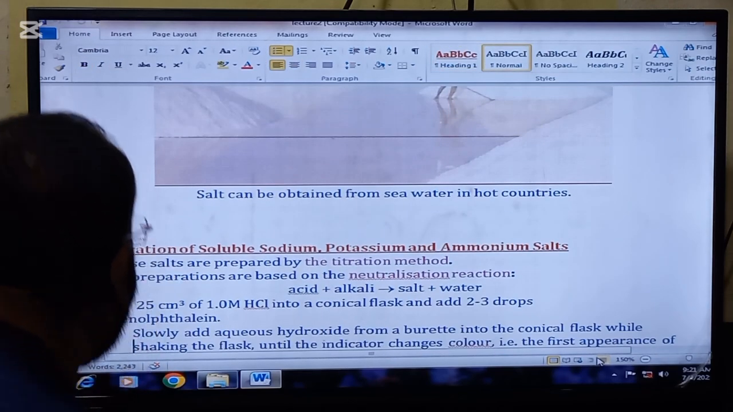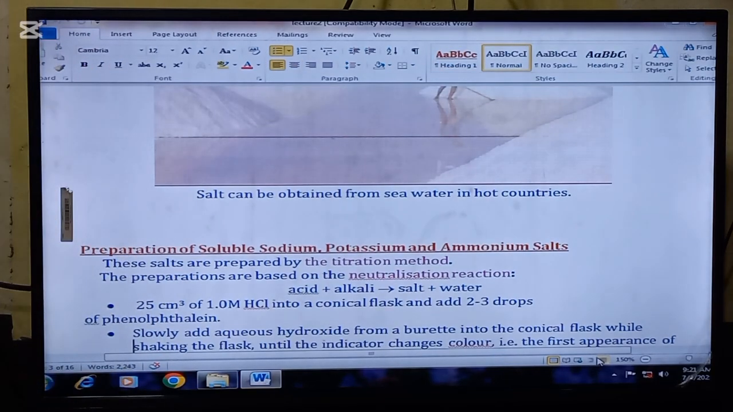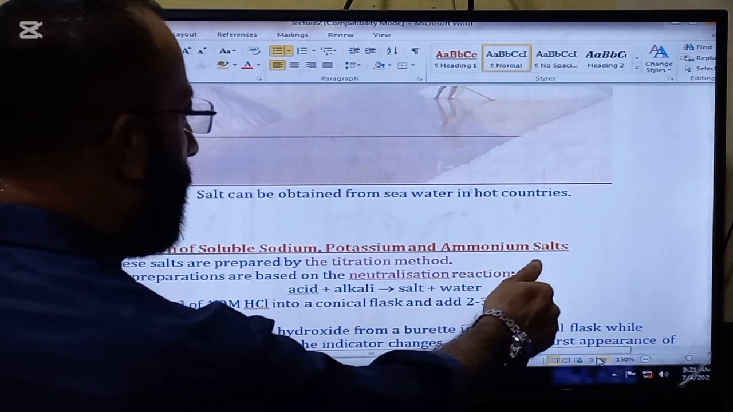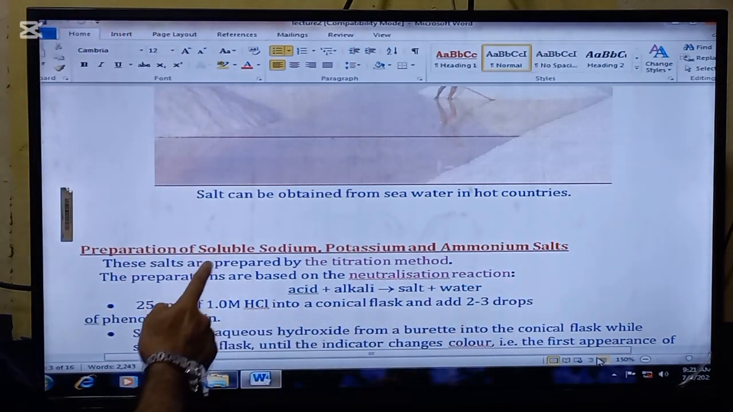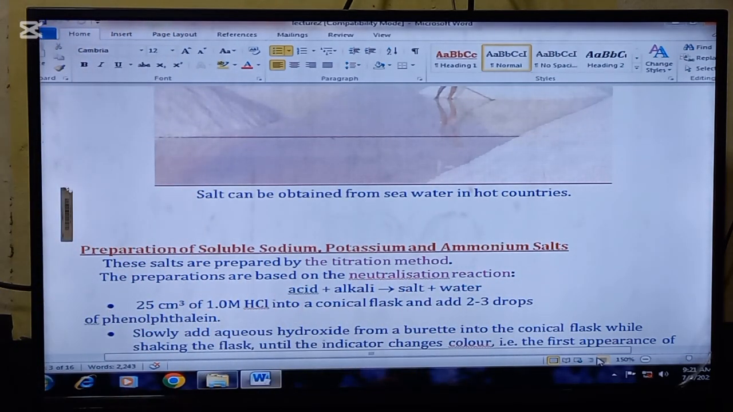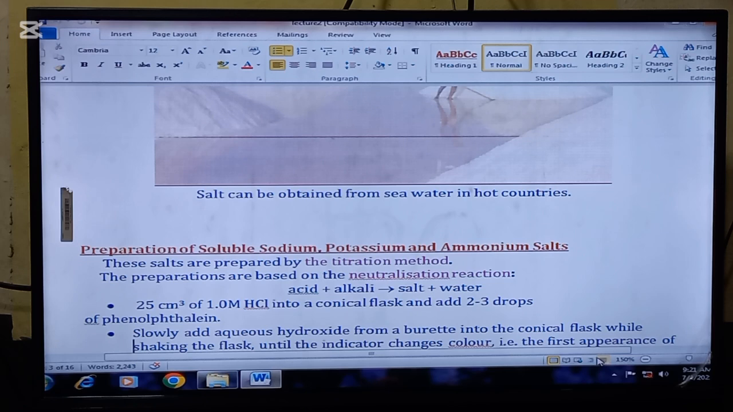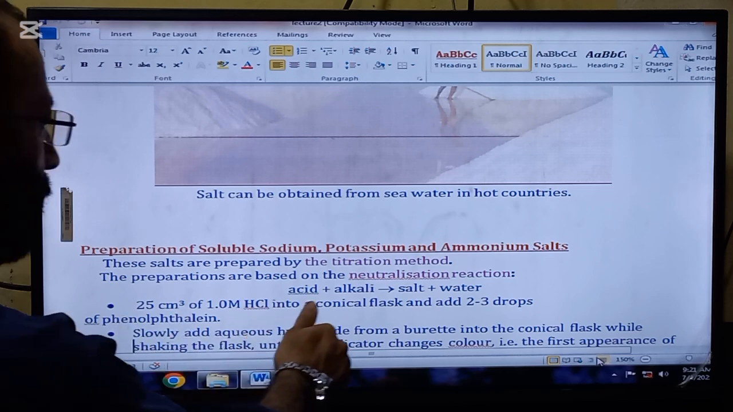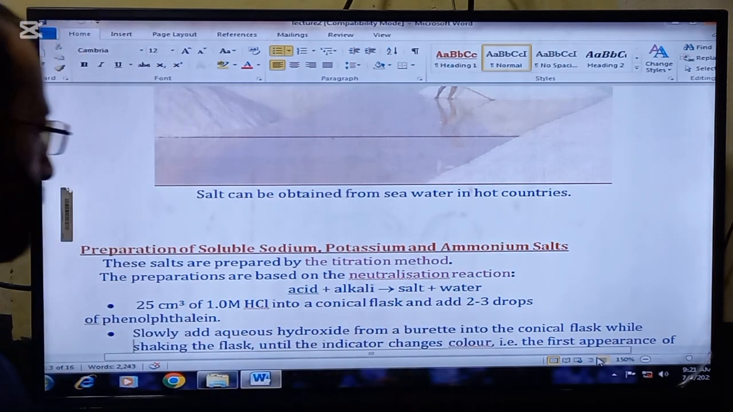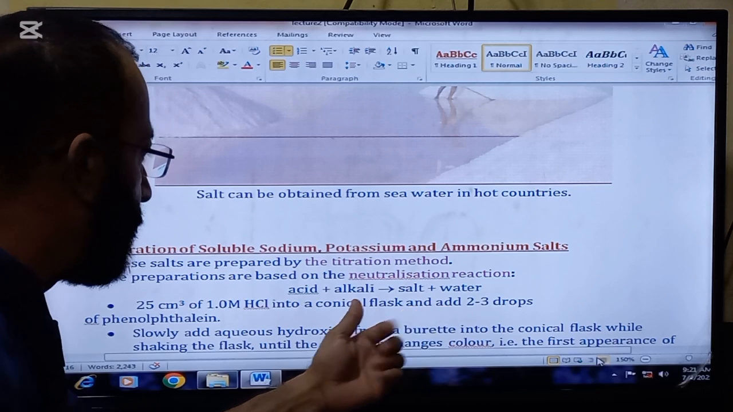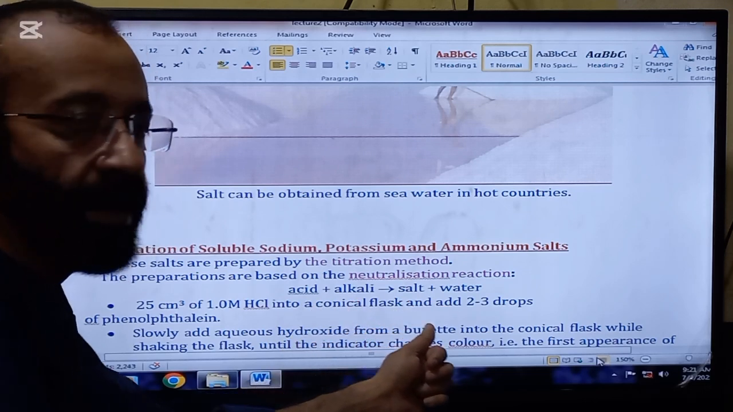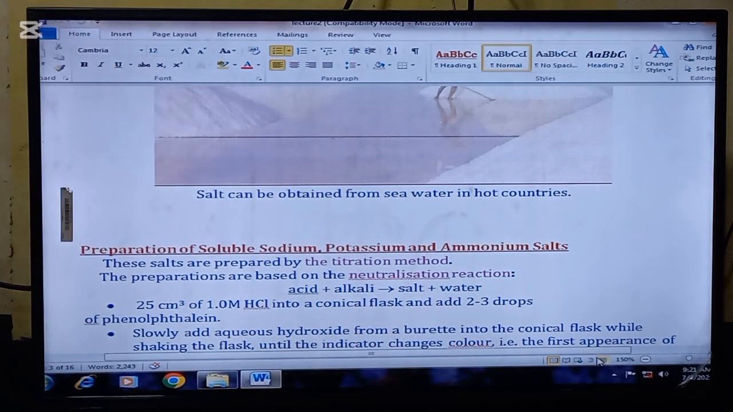The next thing that we are going to read is the preparation of the soluble sodium, potassium, and ammonium salts. Okay, concentrate now. These salts are prepared by the titration method. The preparation is based on the neutralization reaction, and this is the neutralization reaction: acid plus alkali forms salt plus water. And the explanation is here.